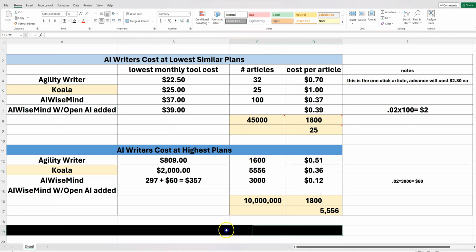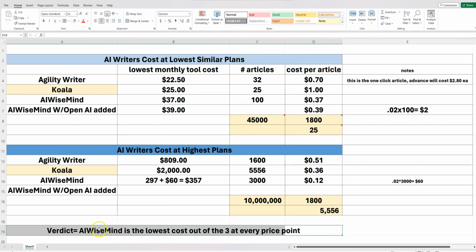So let me go ahead and reveal the results right here. The verdict is AI WiseMind is the lowest cost out of the 3 at every price point. So hopefully this helped you guys out when you're trying to do a cost analysis on these 3 tools. Let me know if there's other ones in here that you want me to do a cost analysis on as well.